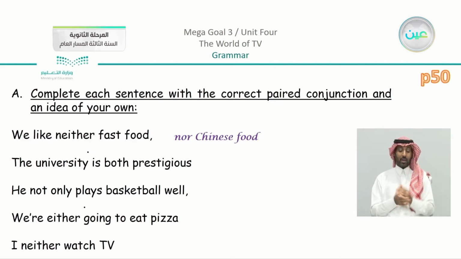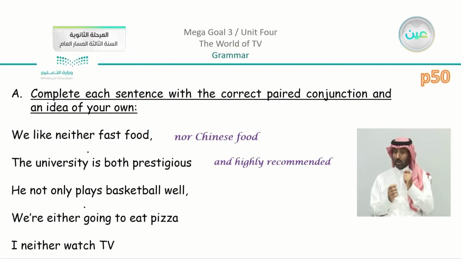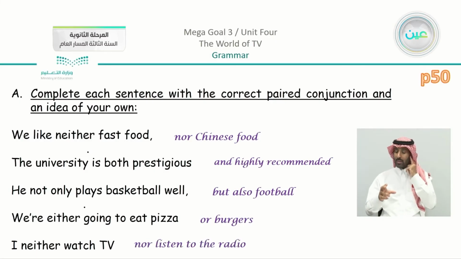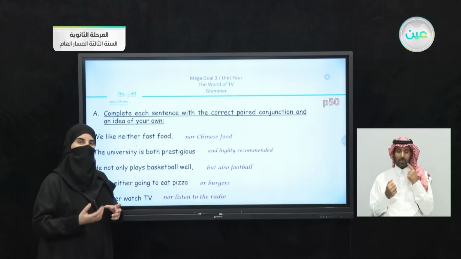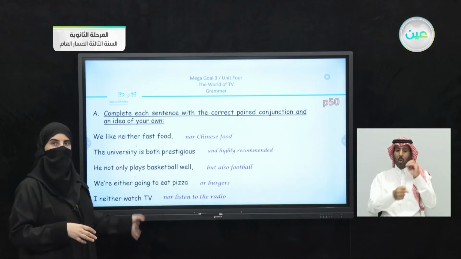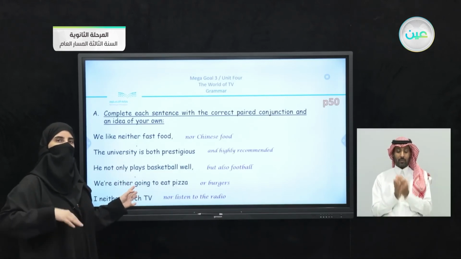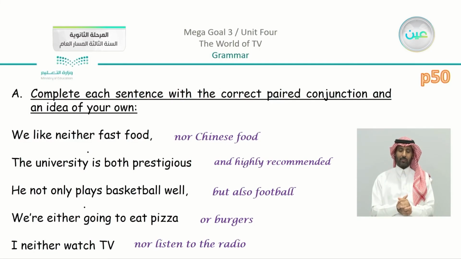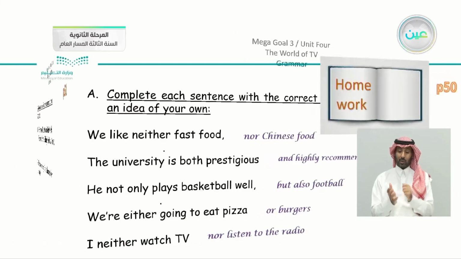The university is both prestigious and highly recommended. He not only plays basketball well, but also football. We're either going to eat pizza or burgers. I neither watch TV nor listen to the radio. Now, actually, this exercise is very enjoyable and easy to apply because you do have the first part of the conjunction already applied in the sentences, as we can see they are in the book. So you're going to just add the second part of the paired conjunction and complete your sentence. So this is going to be homework for you to complete.